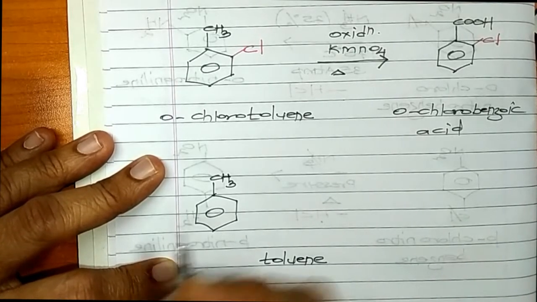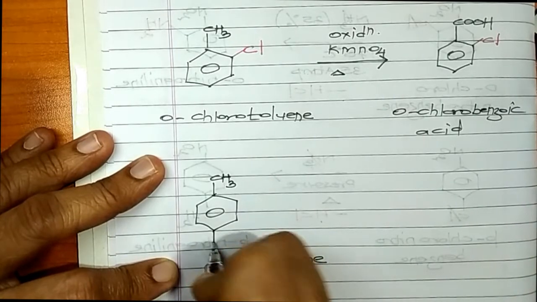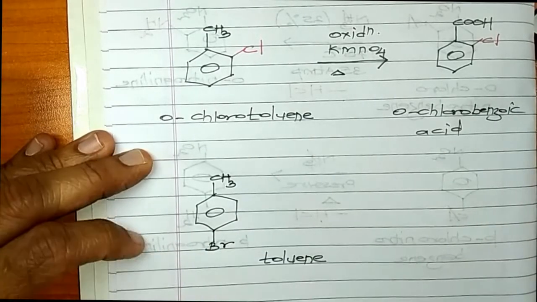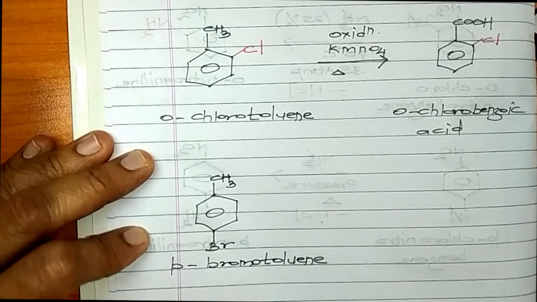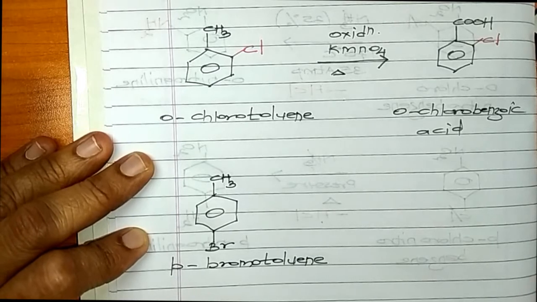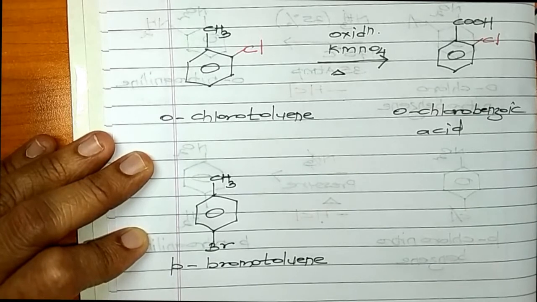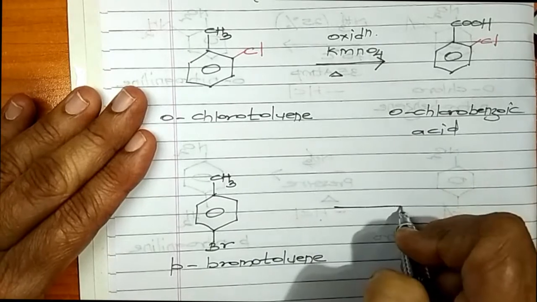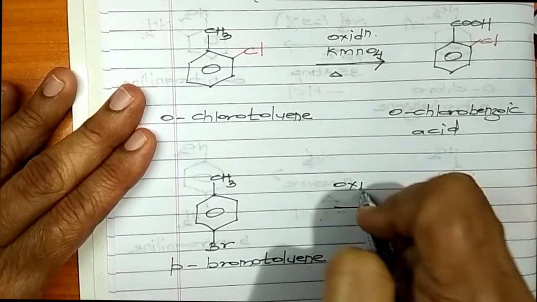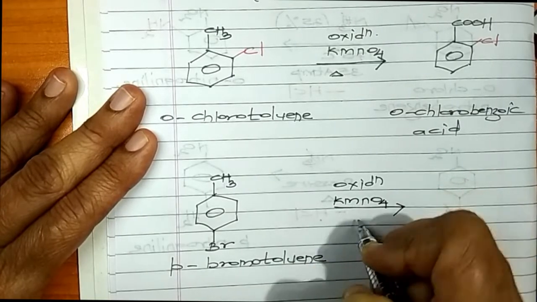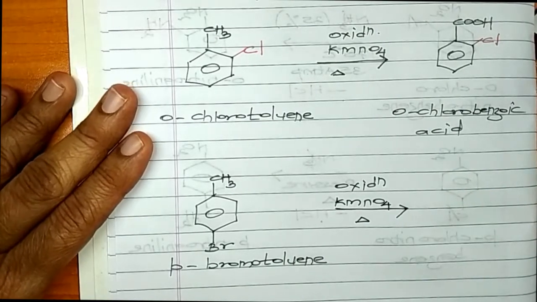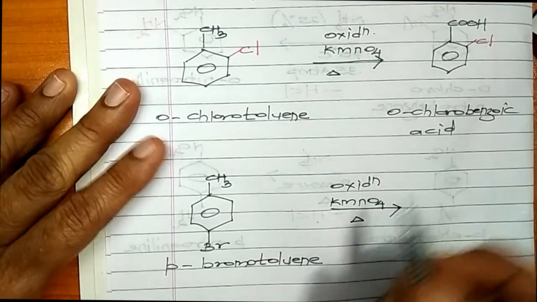Now, you remove one hydrogen atom from here and you replace it by Br. So this compound becomes para-bromotoluene. This is para-bromomethyl benzene or para-bromotoluene. Now, same reaction. What is it? Oxidation. You require an oxidizing agent. We are using potassium permanganate. Some temperature. The reaction will take place.